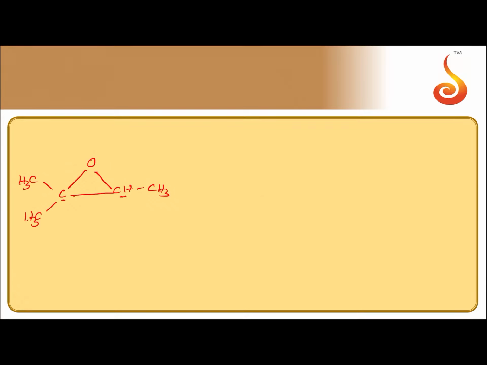One alkyl group is tertiary and one alkyl group is secondary. If the nucleophilic substitution is catalyzed by acid, it follows the SN1 mechanism, which means the nucleophile attacks the tertiary carbocation. So the nucleophile attacks the tertiary carbon.